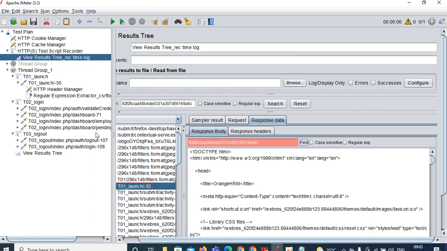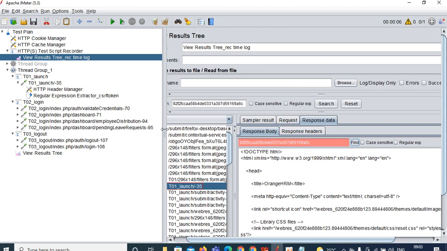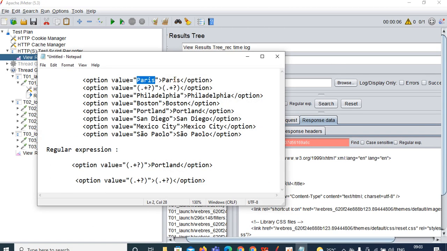So yeah, simply what you can do, from where you want to capture, I want to capture this Paris. Simply remove that Paris. What you can do, so enter dot plus question mark that is surrounded by open and closed brackets. Okay, if you want to capture Boston, simply what you can do, remove this Boston from here, and parenthesis open dot plus question mark parenthesis close.